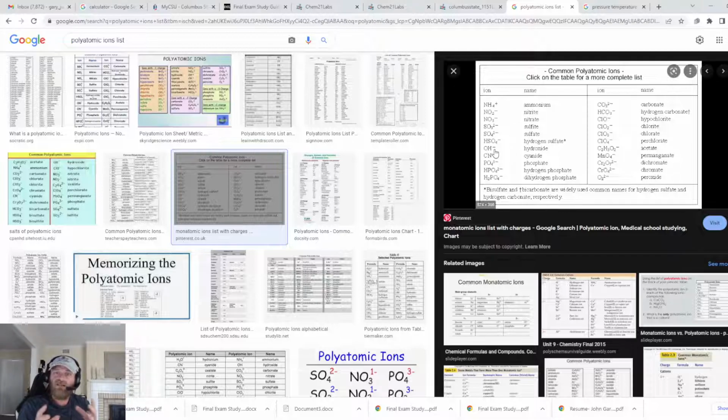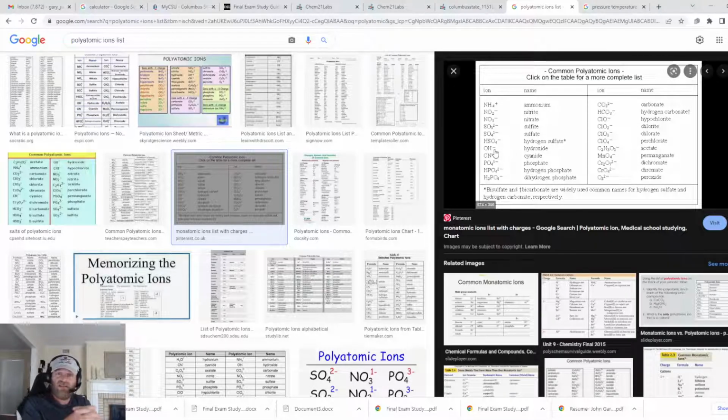Polyatomic ions move together. A phosphate on the reactant side of the equation is still going to be a phosphate on the product side of the reaction. So it's going to move as one kind of element.